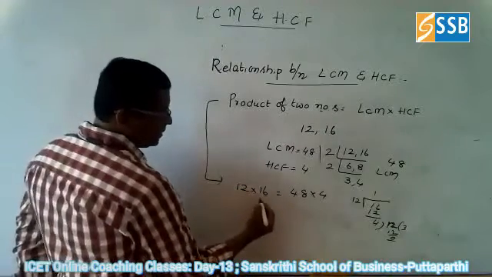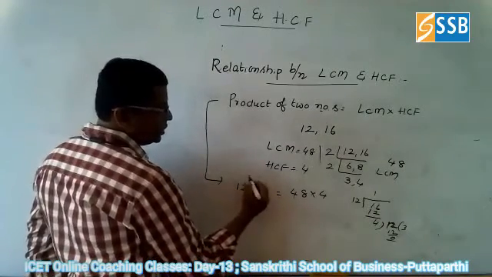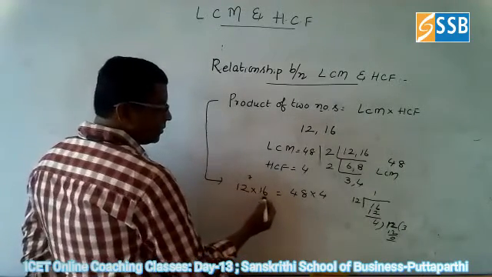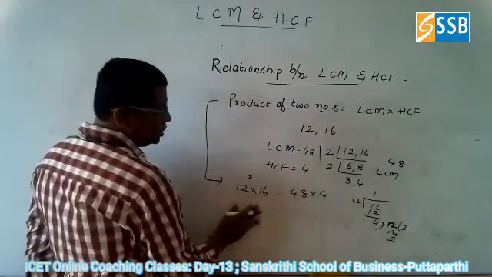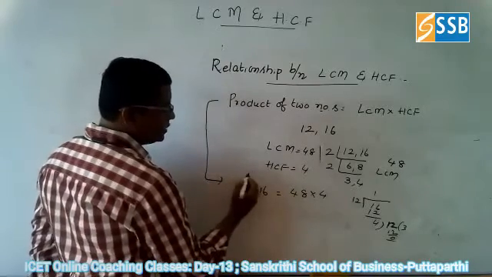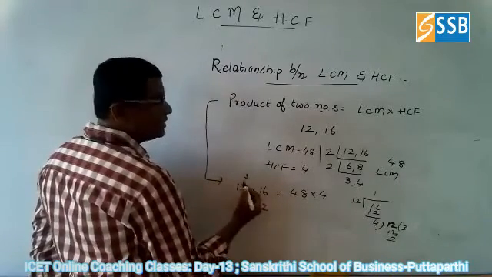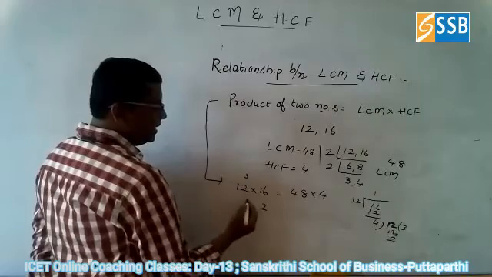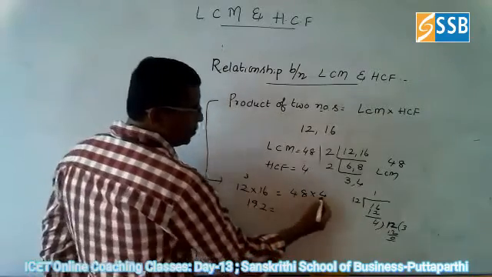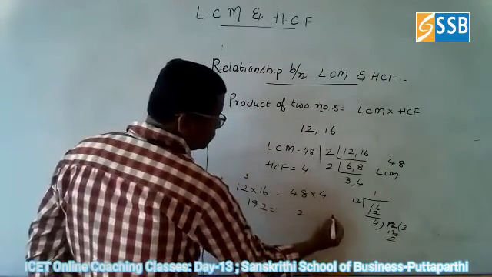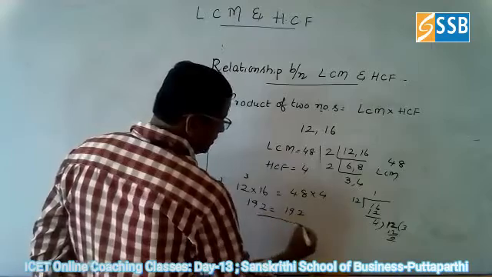12 6s are 72. 16 2s are 32, 16 1 is 16, 17, 18, 19, 192. 4 8s are 32. 192. Both are same or not?